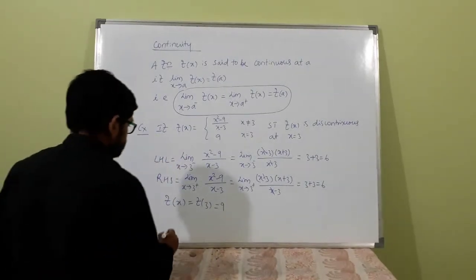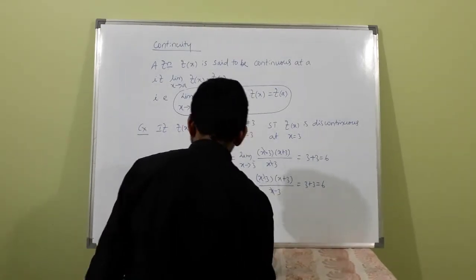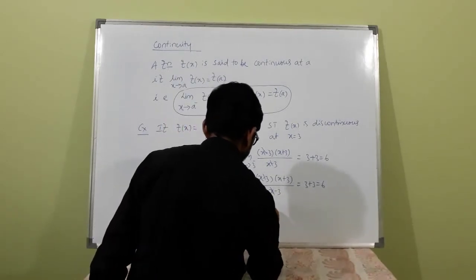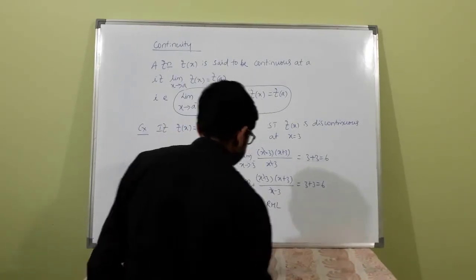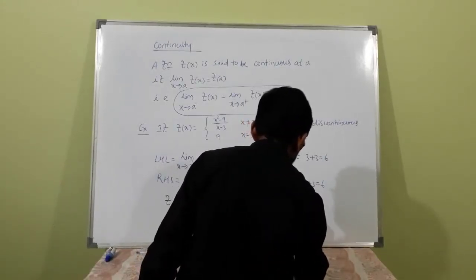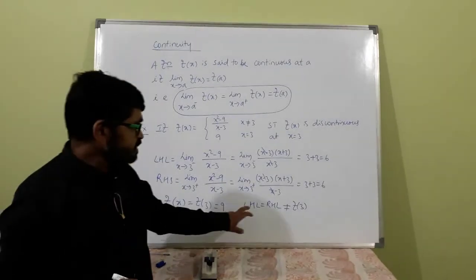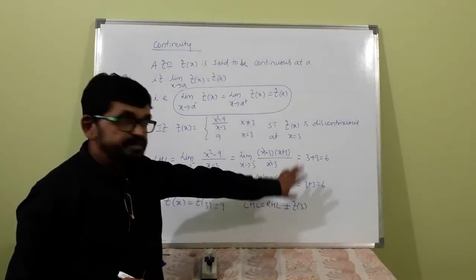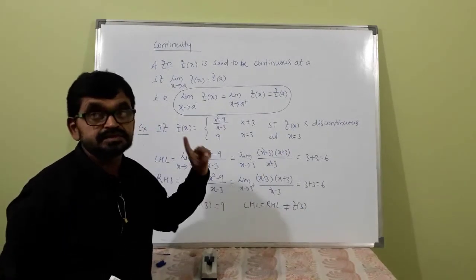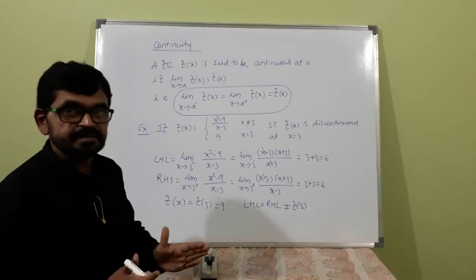Here the left hand limit and right hand limit are the same, but that is not equal to f of 3. That means the left hand limit and right hand limit are the same, which means the limit exists, but the function is not continuous at x is equal to 3. At the point 3 it is not continuous, there will be a break in the graph.